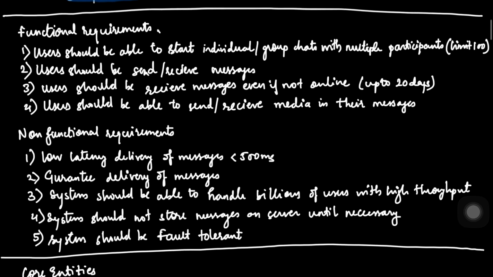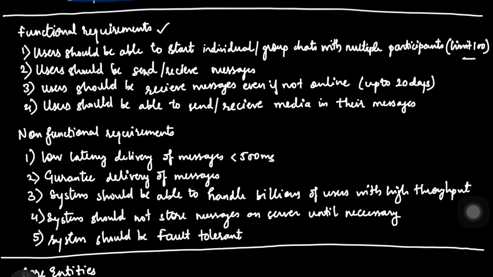Talking about the functional requirements, the first thing which comes to our mind is that users should be able to start an individual or a group chat with multiple participants. Here I have set a limit of 100 participants. This is because in the world of high scale, every extra user adds exponential complexity, and to fan out this process is going to be very complex. So 100 is our sweet spot for performance. That's why I have kept it at 100. But we'll discuss more on this functional requirement later in the video.